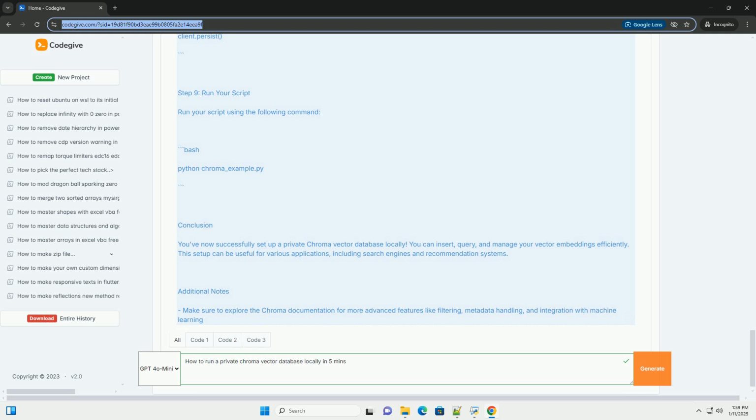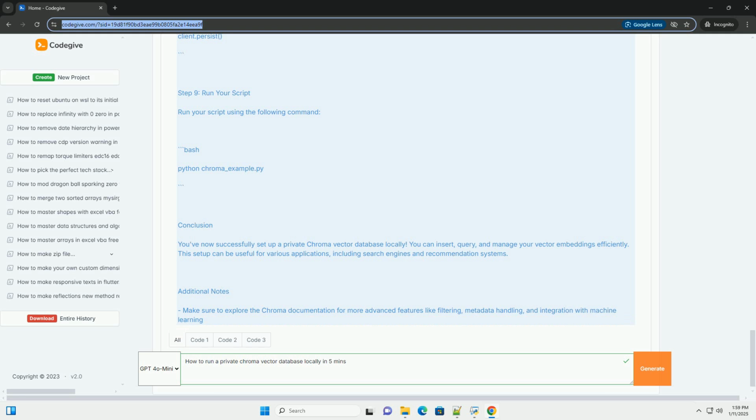Prerequisites: 1. Python 3.7 or later. Ensure you have Python installed on your machine. 2. Pip. You should have pip installed to manage Python packages. Step-by-step tutorial. Step 1. Install Chroma. First, you need to install the Chroma library. Open your terminal or command prompt and run.